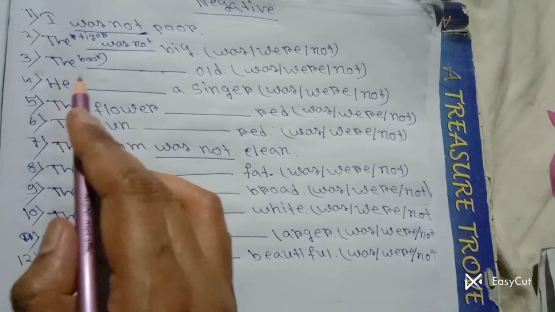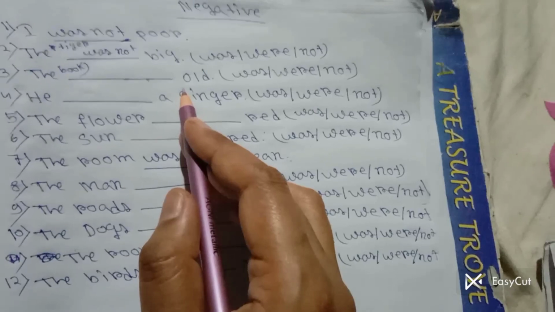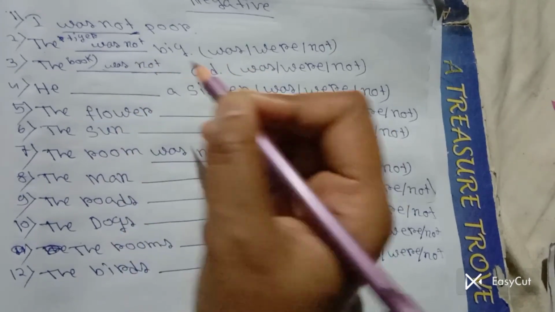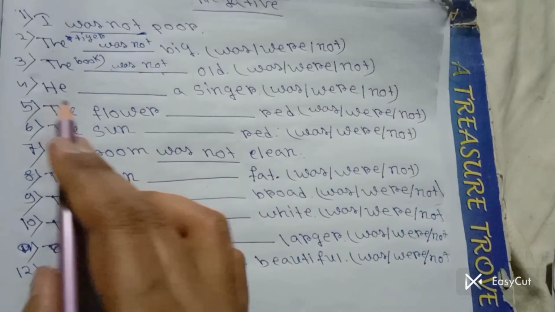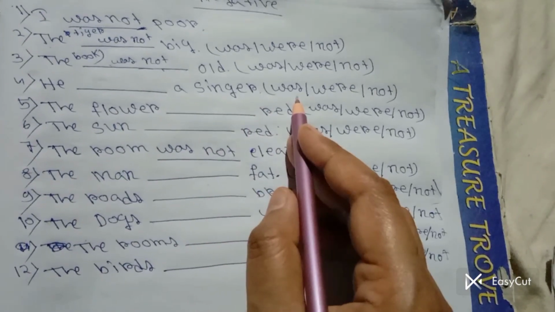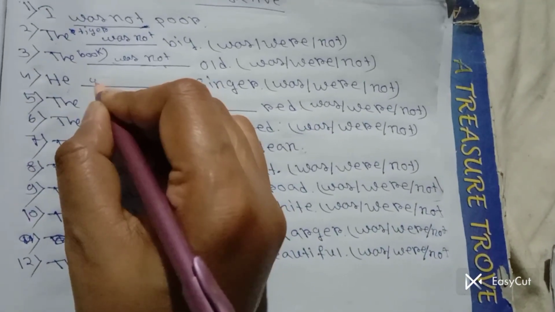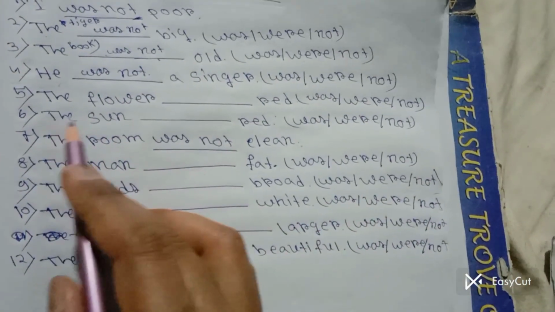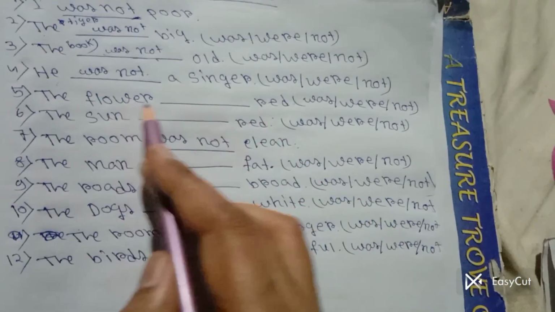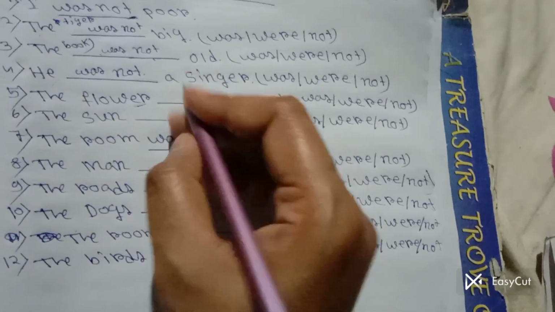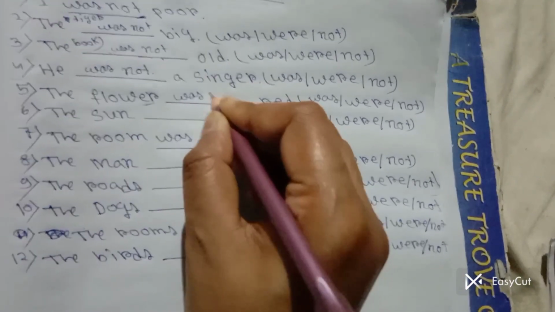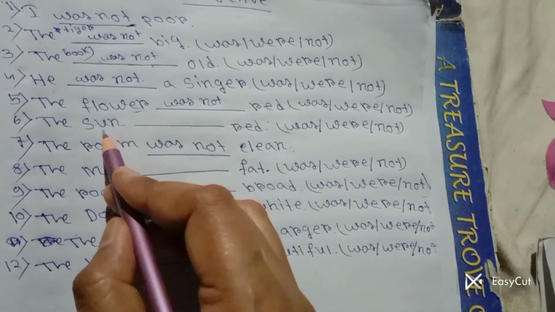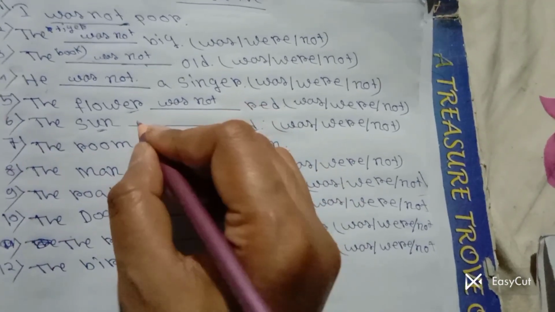Okay, the book dash old. Was not or were not? Obviously was not. Okay, next, he dash a singer. Was not or were not? Obviously he was not. Okay, next one is the flower dash red. It's singular. The flower was not. Okay, the sun dash red. The sun is also singular. The sun was not.